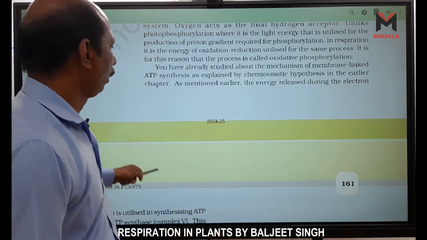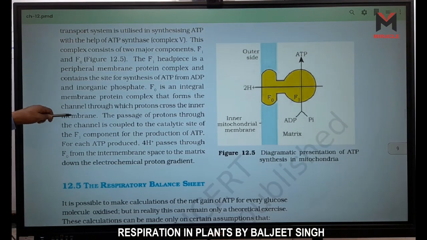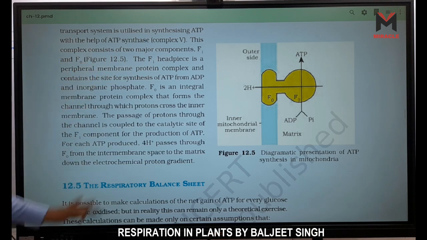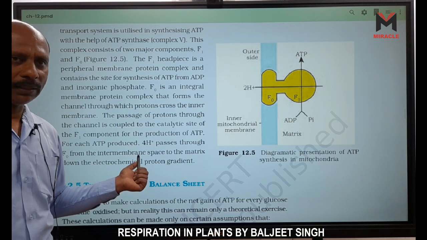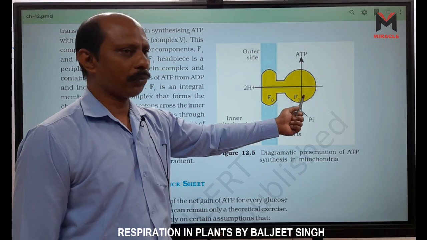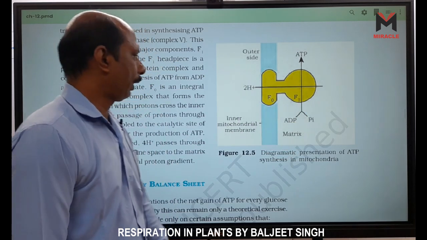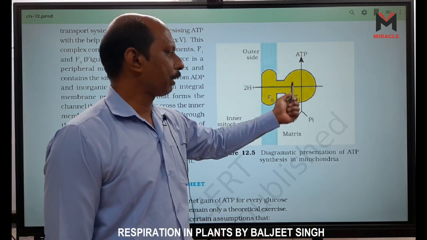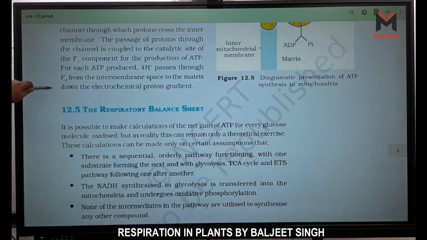As mentioned earlier, the energy released during the electron transport system is utilized in the synthesis of ATP. In the old NCERT it is given as 2 H+ ions, but in the new NCERT it is given as 4 H+ ions, right? And this figure is given here. This one is the F0 particle, this one is the F1 particle. F1 is responsible for the formation of ATP, right? So passive transportation of H+ ions is through F0 and active through F1. Okay, you read this one.